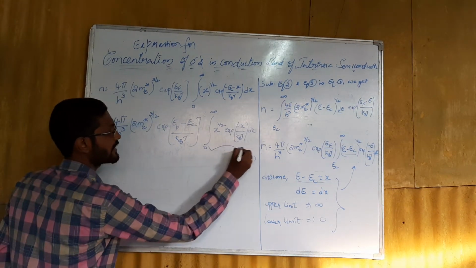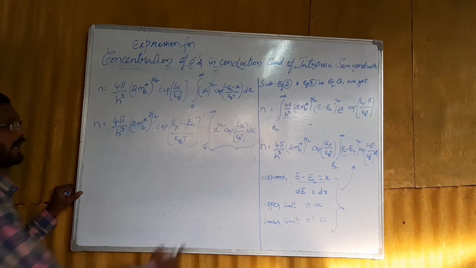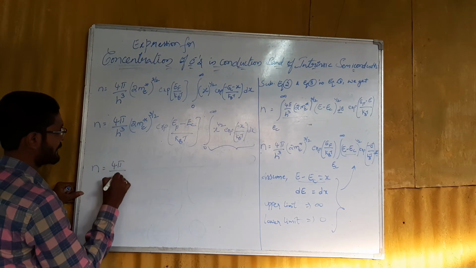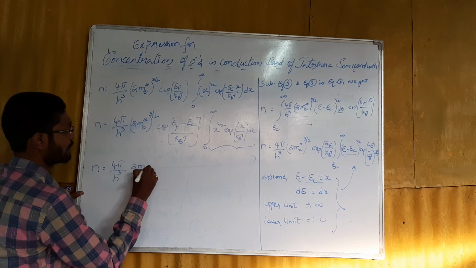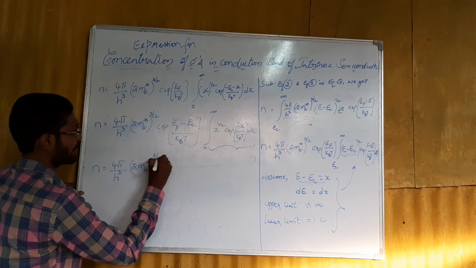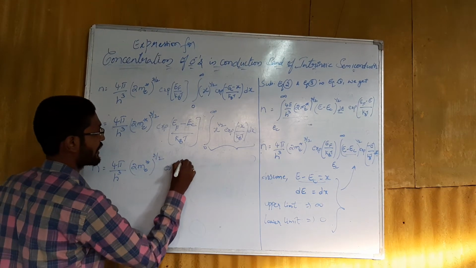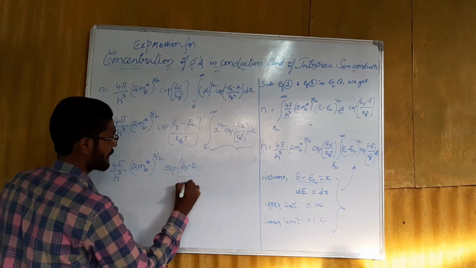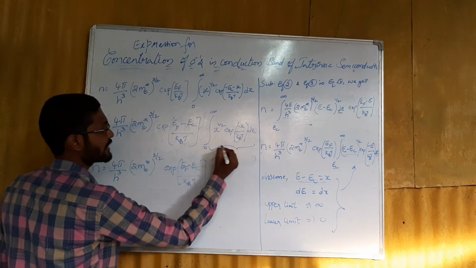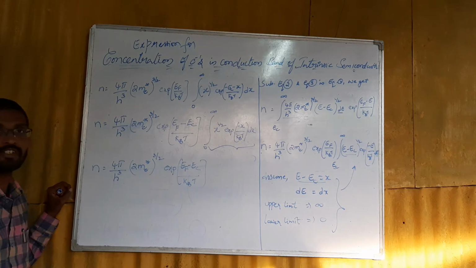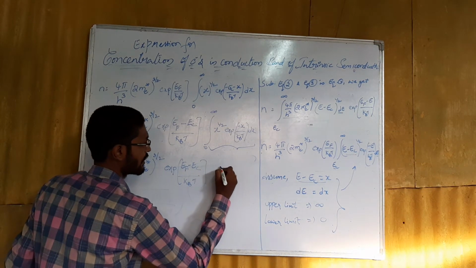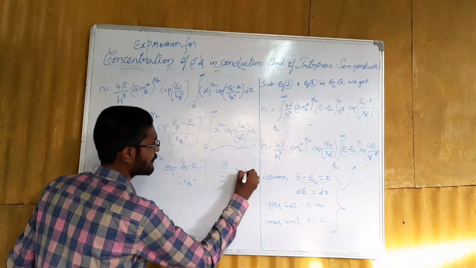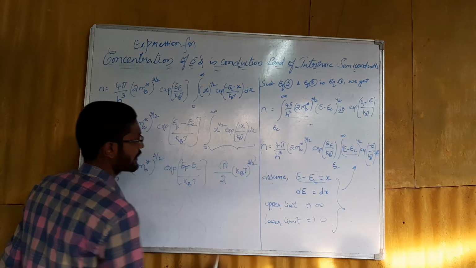Mathematically this integration is called the gamma function, and the value can be given as n is equal to 4π by h cube (2 me star) whole to the power of 3 by 2 exponential of (EF minus EC) by kBT into root π by 2 into (kBT) whole to the power of 3 by 2.